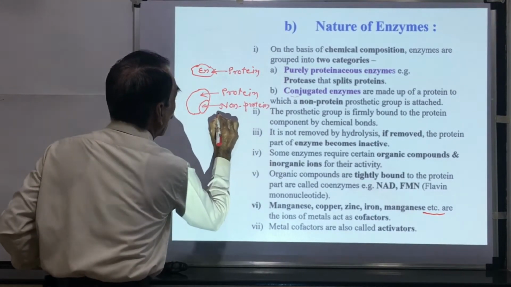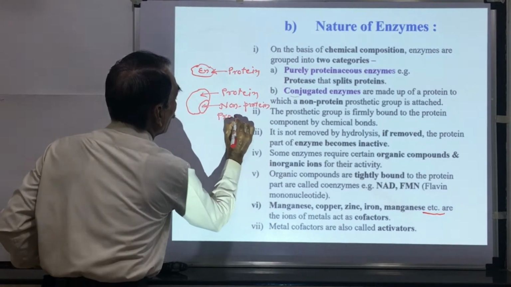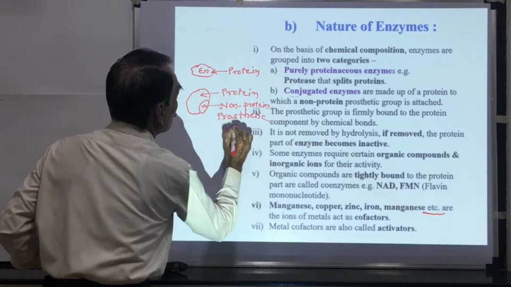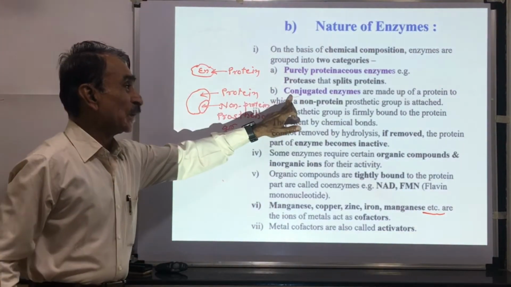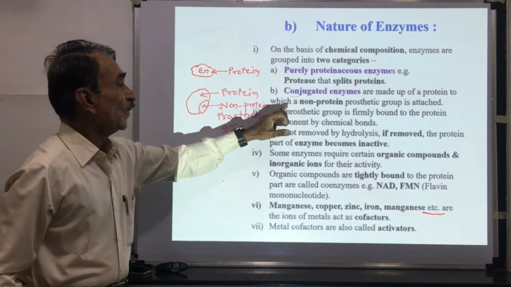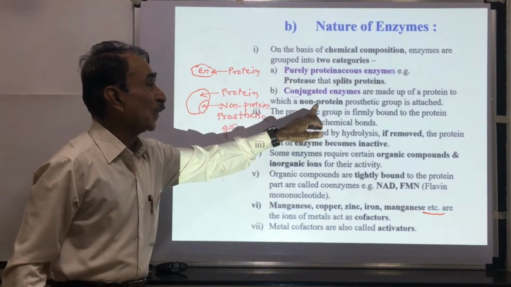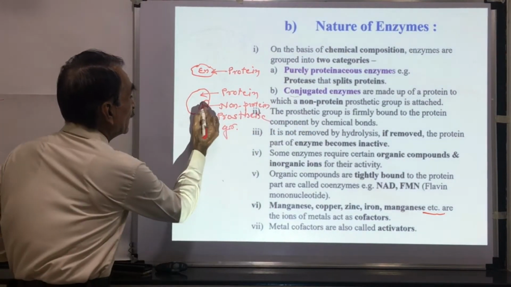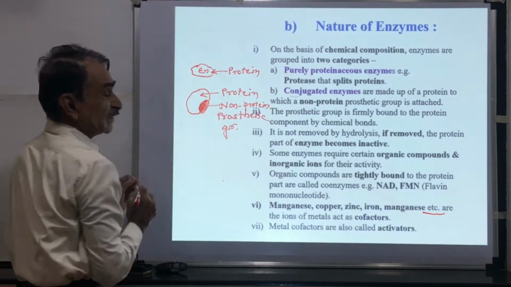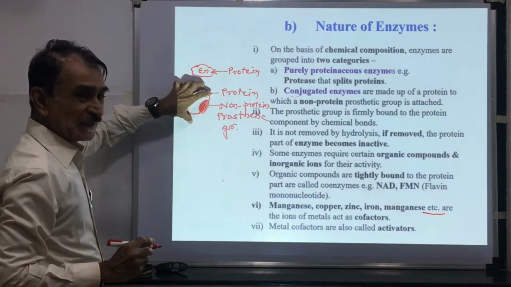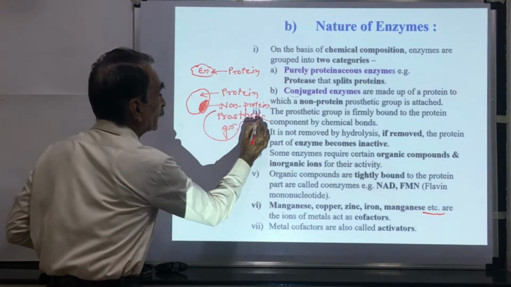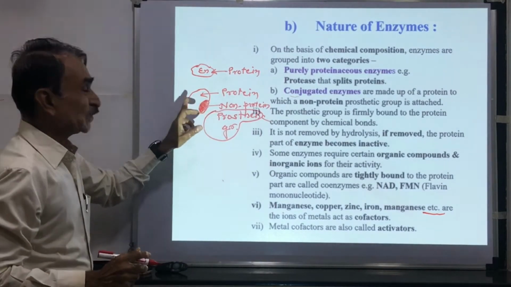Conjugated enzymes are made up of protein to which a non-protein prosthetic group is attached. This is attached to this protein and the enzyme is formed. This non-protein part is called a prosthetic group.